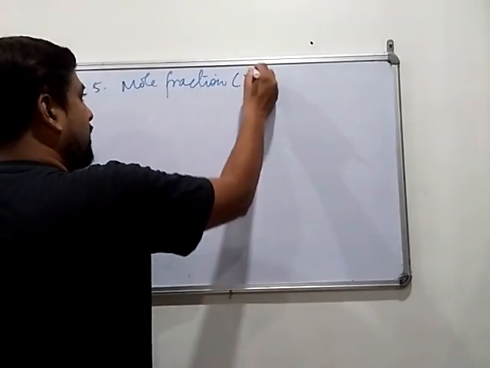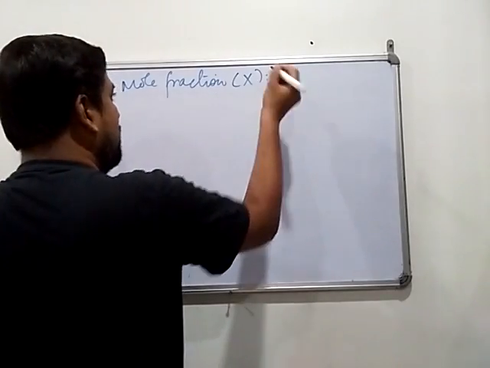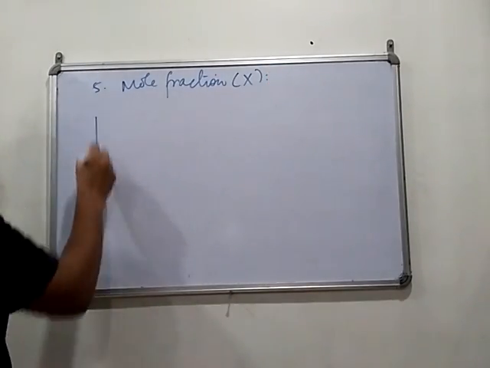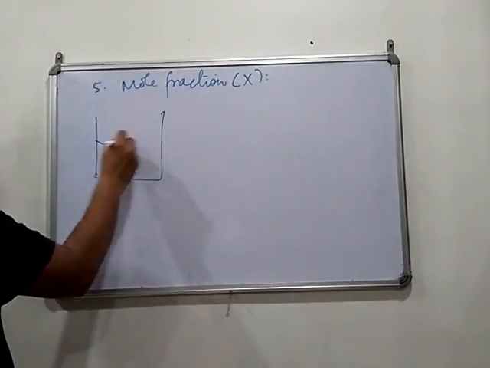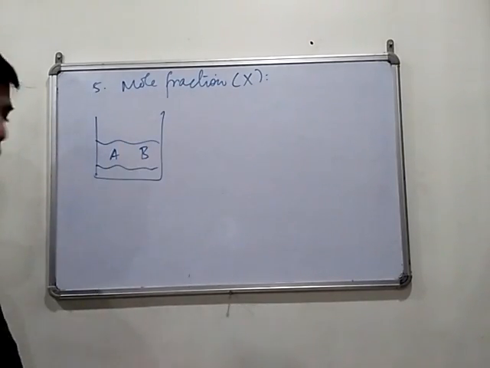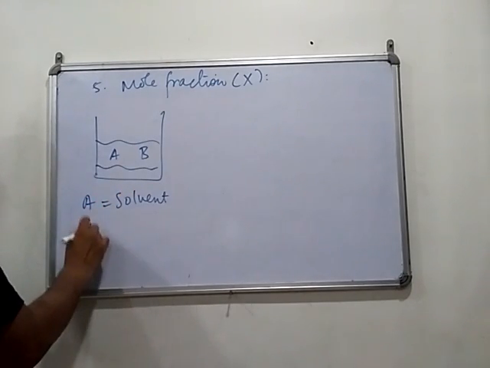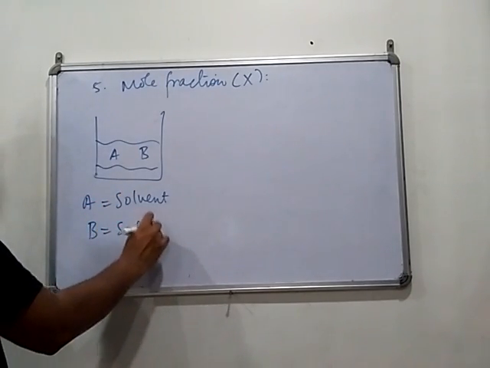Now mole fraction denoted by X. What is mole fraction? For this, consider a solution. Maybe here there are two components, A and B. A component is solvent and B component is solute.